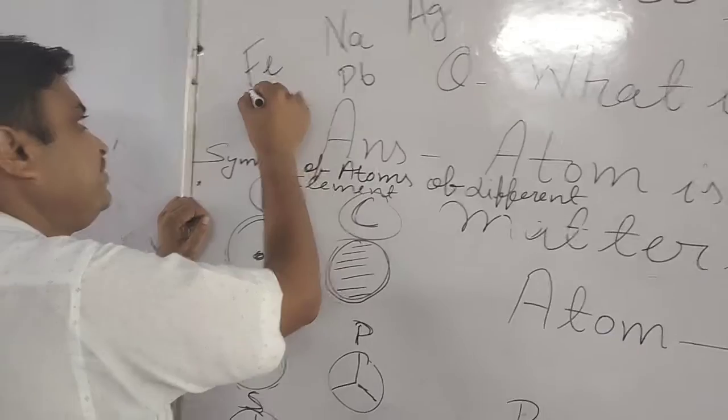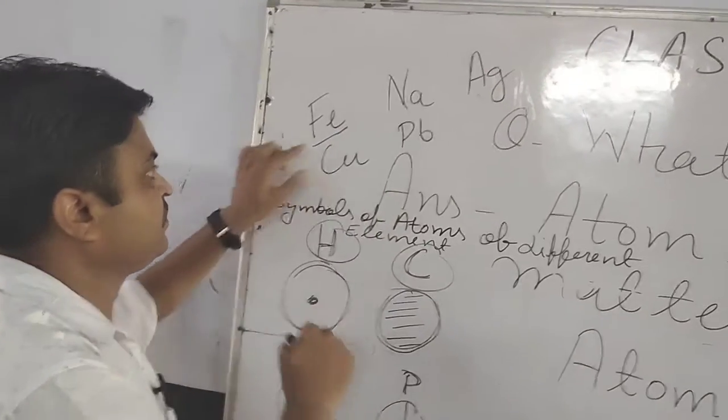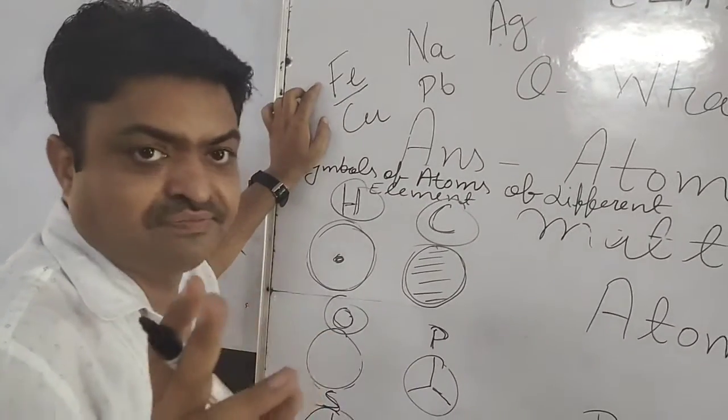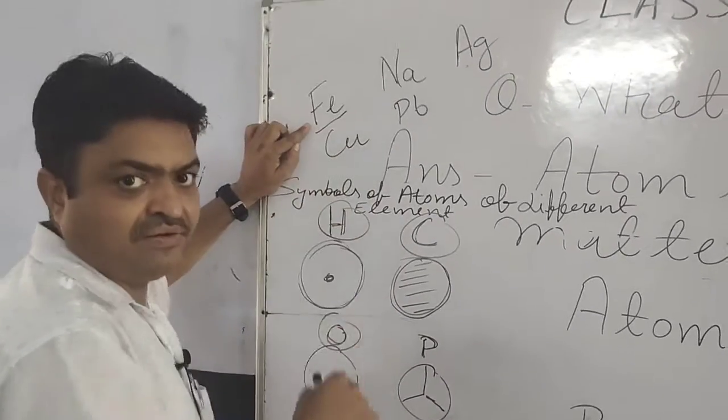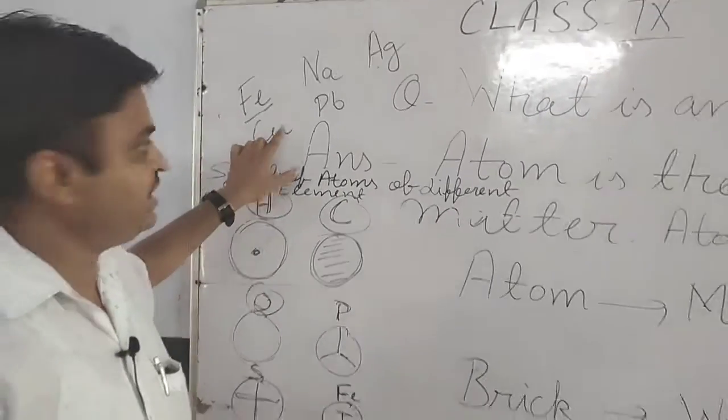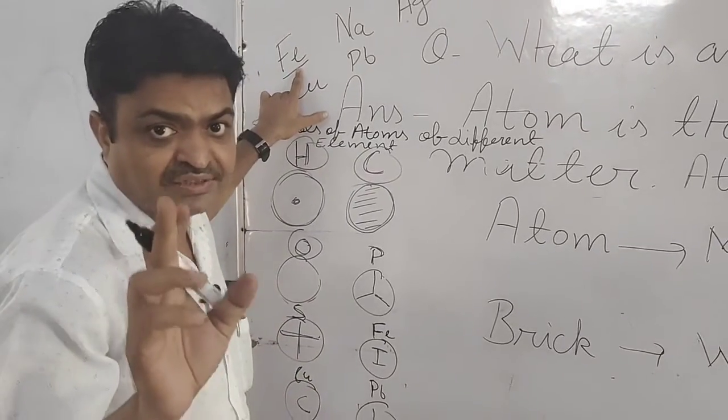These are symbols in which two letters are taken. The first letter is written as a capital and the second letter as a small letter.